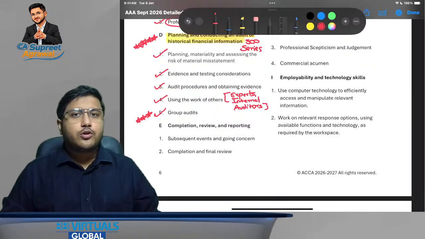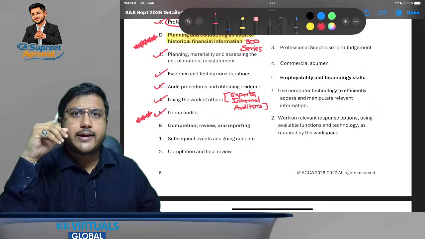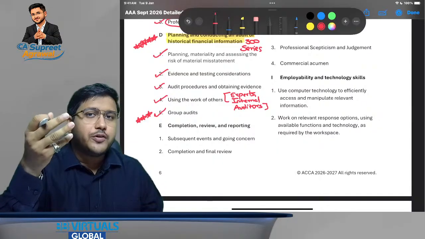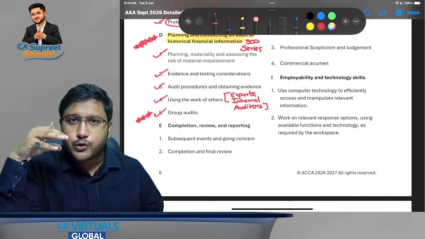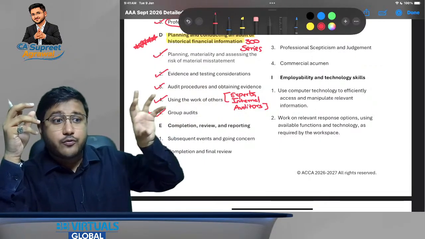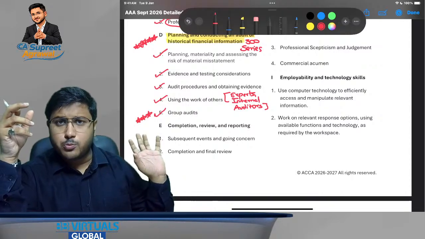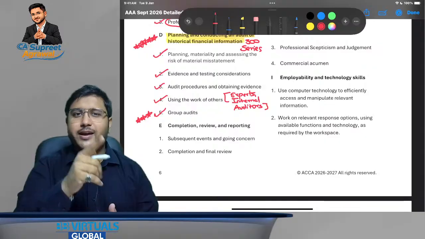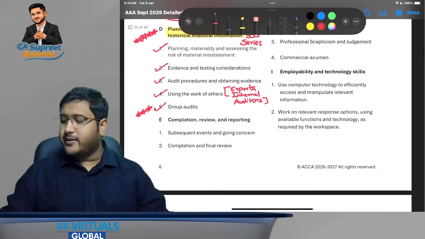See, this is not that chapter where you have to make the adjustments of accounting and you will be getting an answer and then you will be creating a balance sheet and the balance sheet would match. No, what you will have to do is evaluate first what the particular case scenario is. Then you will have to evaluate what particular context that you have studied in your syllabus is applicable over here, and then blend both and write an effective answer through which you will be getting good marks, in fact ranks also. This is going to be very, very important.